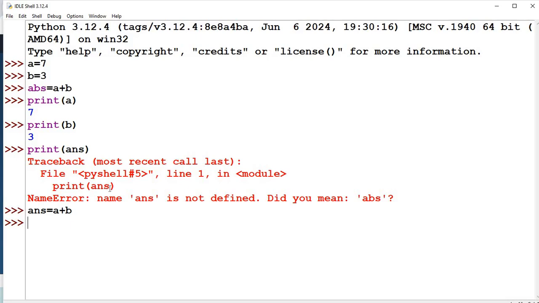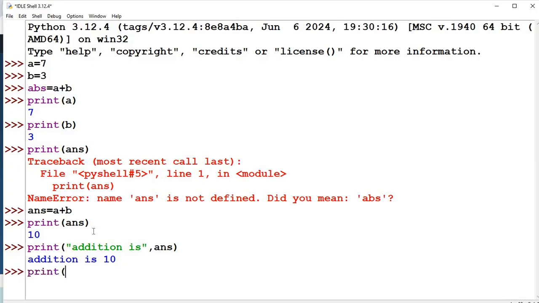We need to learn ourselves by making mistakes also. Now I have done the calculation once again, answer equals A plus B. Then I type print answer. Definitely I get it. Now print in double quotes, addition is, comma, answer. Addition is 10.